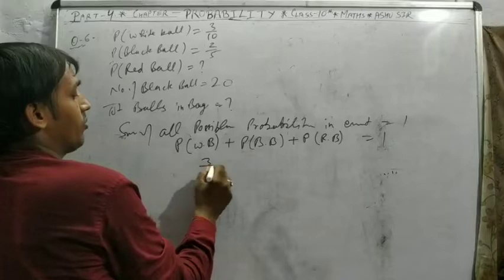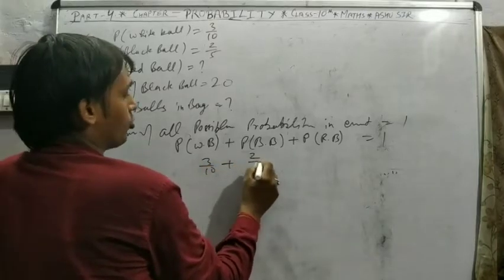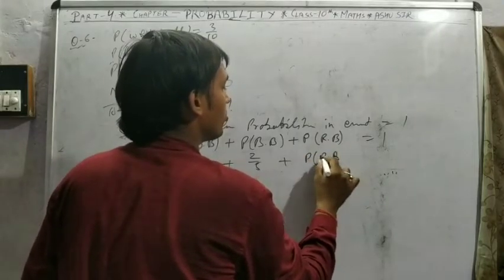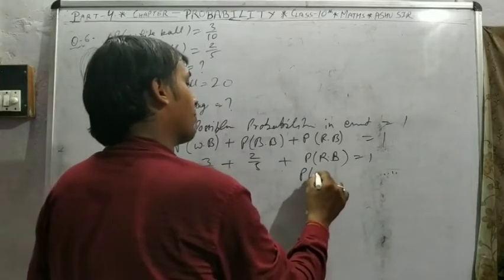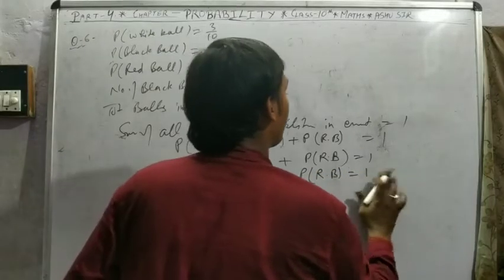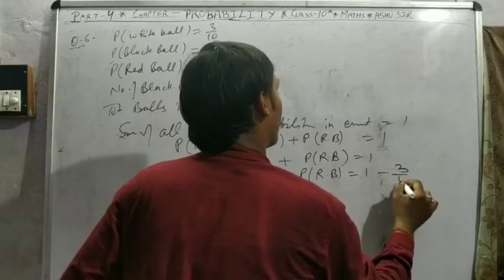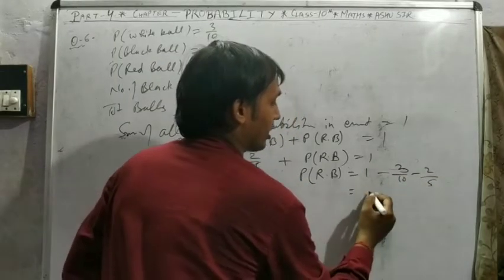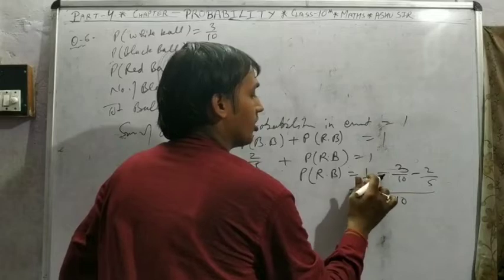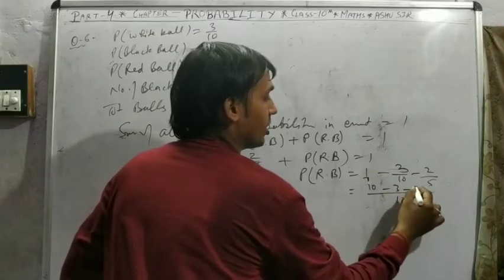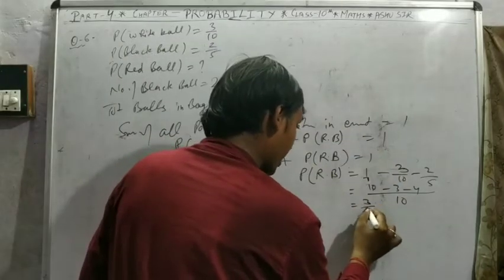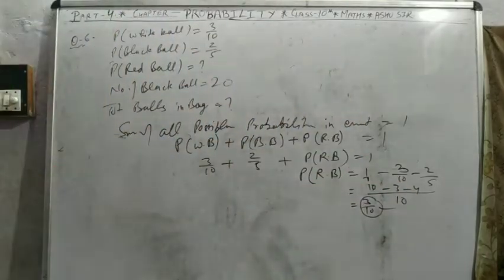White ball probability 3 by 10, black ball probability 2 by 5, red ball probability, suppose I don't know. So simple concept. Probability of red ball is equal to 1 minus these 2 probabilities. Send to the opposite side. Take the LCM, 10. 10 minus 3 minus 4. So you get 10 minus 3, 7 minus 4, 3 by 10. 3 by 10 is the probability of the red ball.